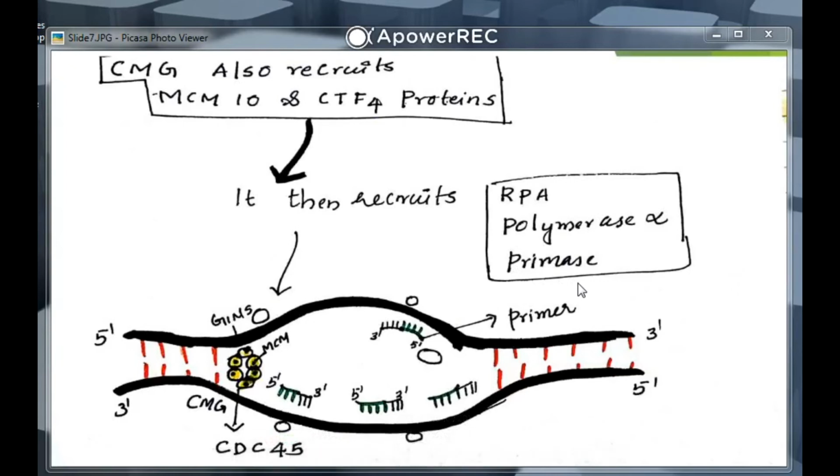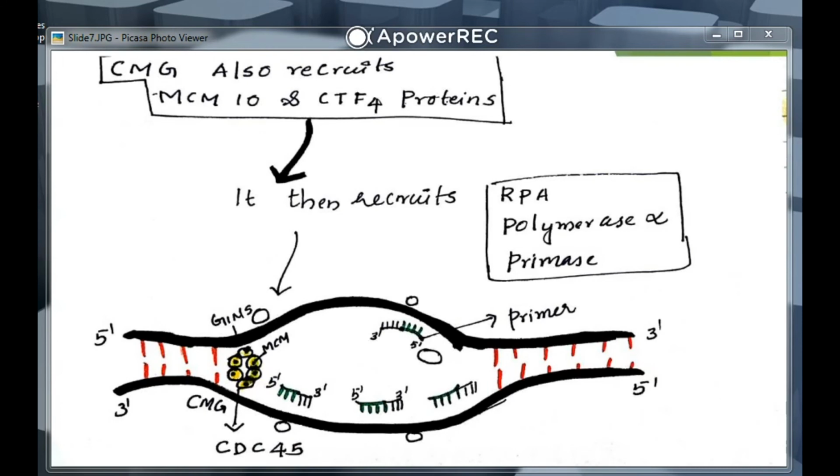What is the role of primase? We already talked about it in the prokaryotic replication process. It adds short RNA strands here. Then polymerase alpha makes short strands of DNA.